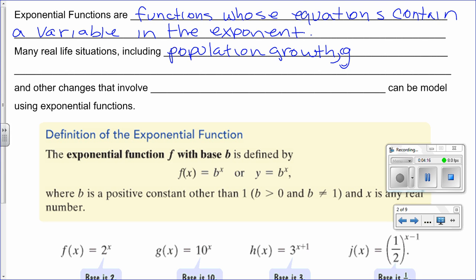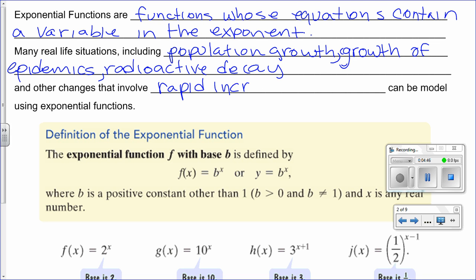Also, we have the growth of epidemics, radioactive decay, and other changes that involve rapid increase or decrease. And they can be modeled using exponential functions.